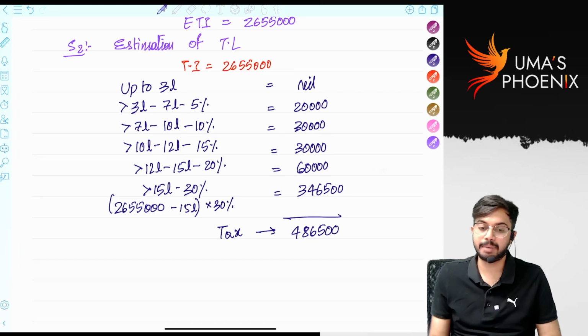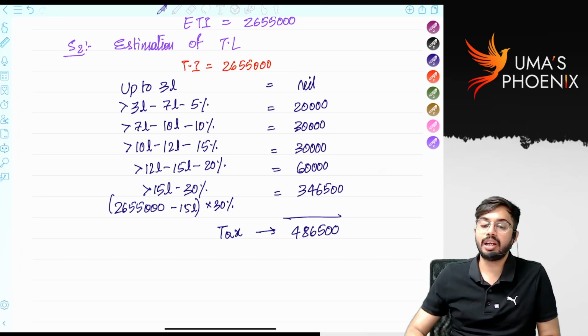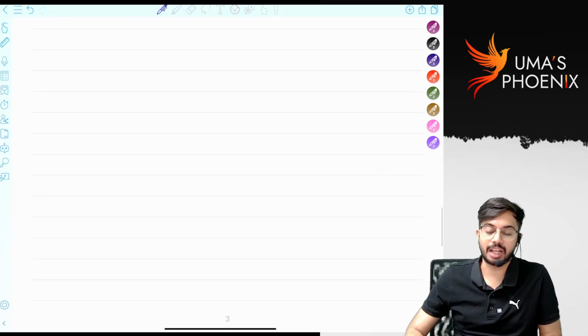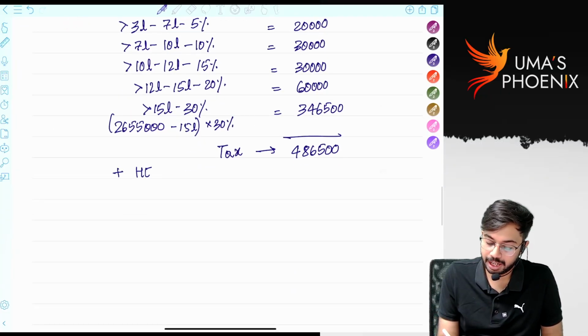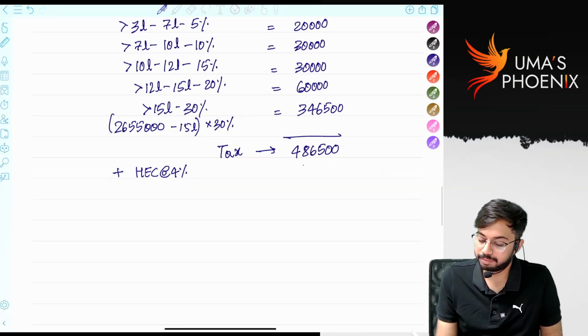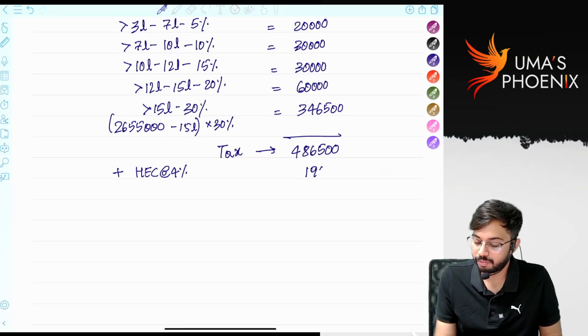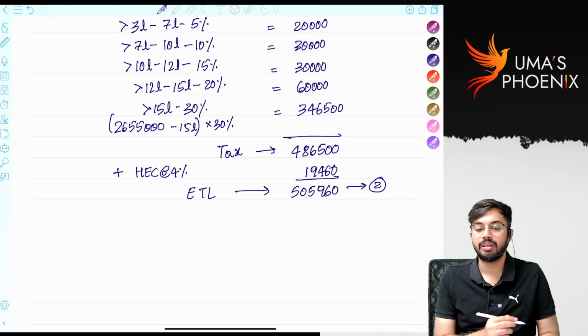How much is tax? Whether surcharge is applicable, total income is less than 50 lakhs, right? So surcharge is not applicable. To this we will add HEC at the rate of, how much will it be? So how much is the estimated tax liability? So this is step 2, correct?